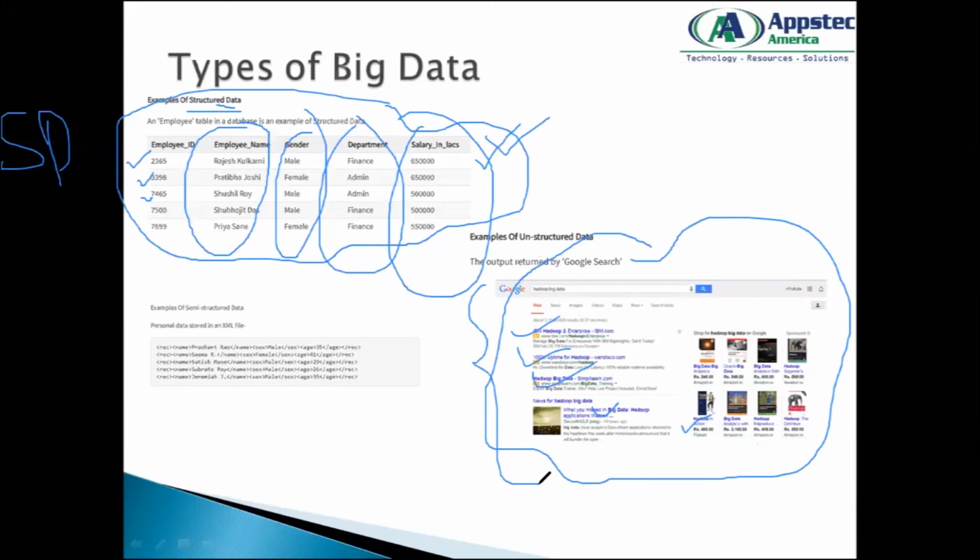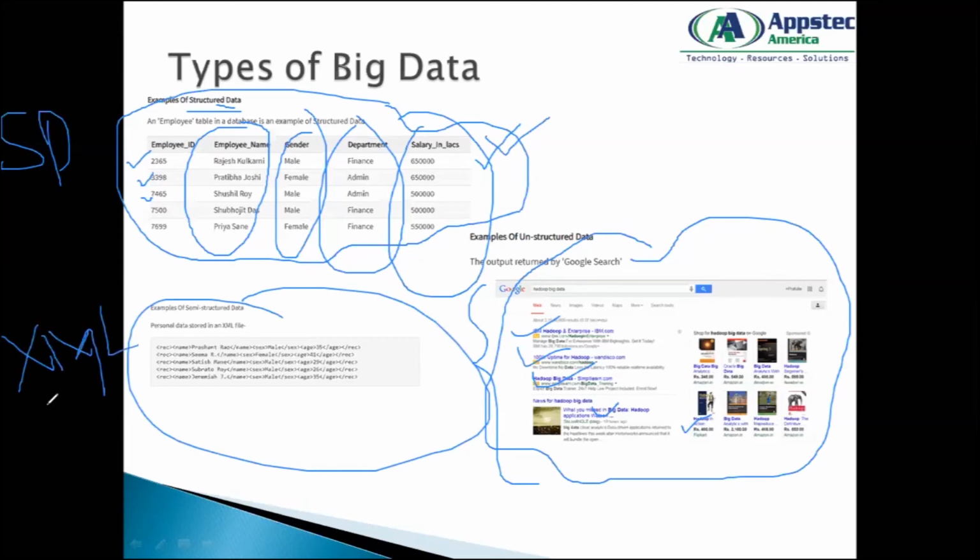Okay. And what is semi-structured data? Semi-structured data contains both forms of data. It can be a little structured and somewhat unstructured. So for example, if I give you a table in XML, so XML is a format of carrying your data. We call it extensible markup language.